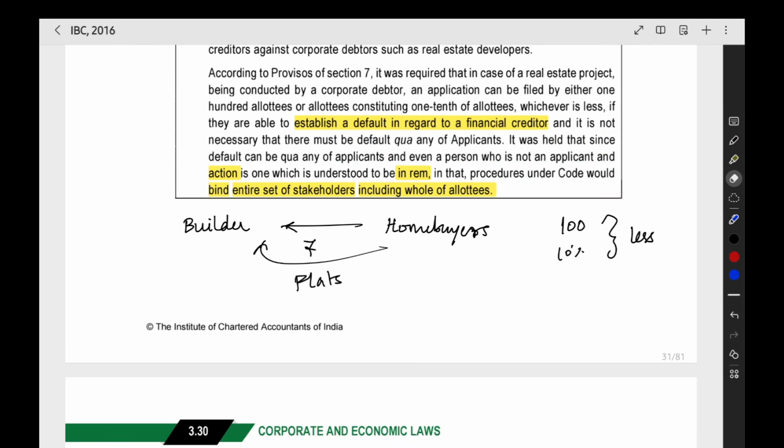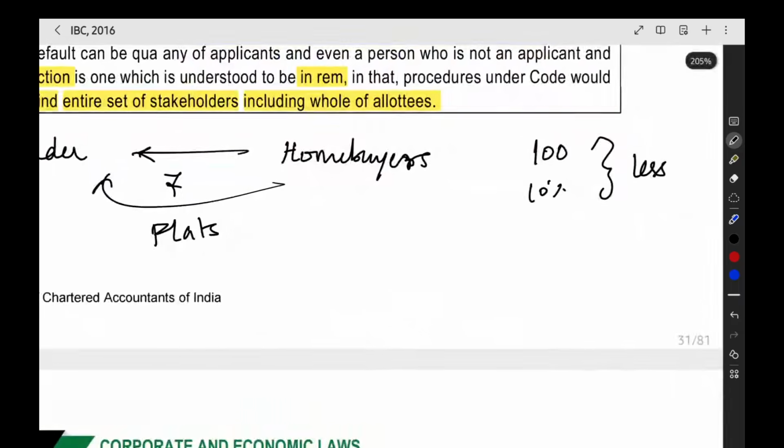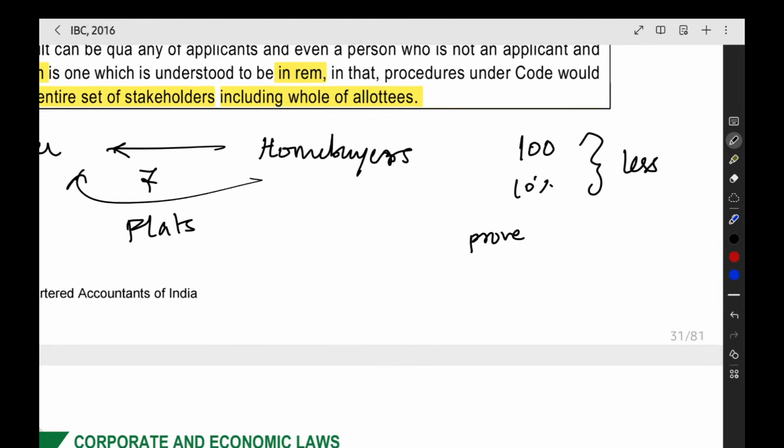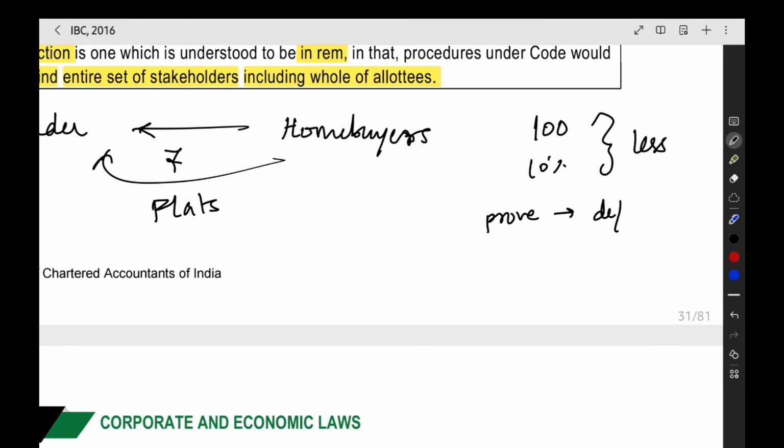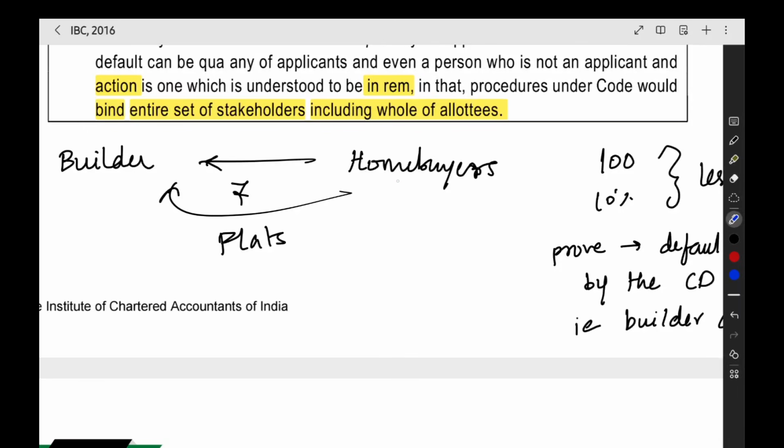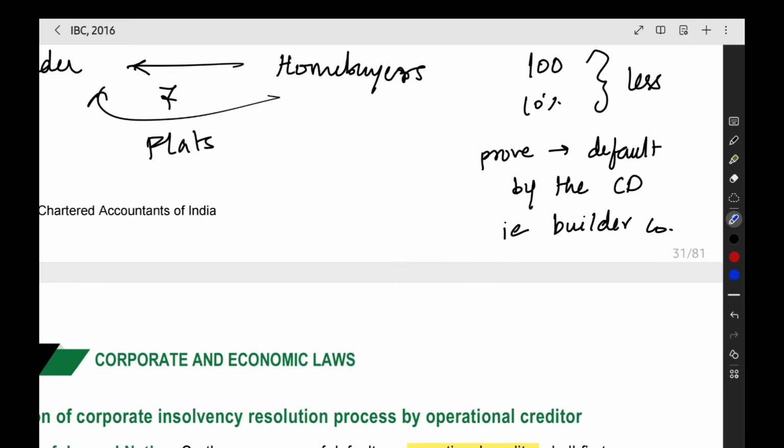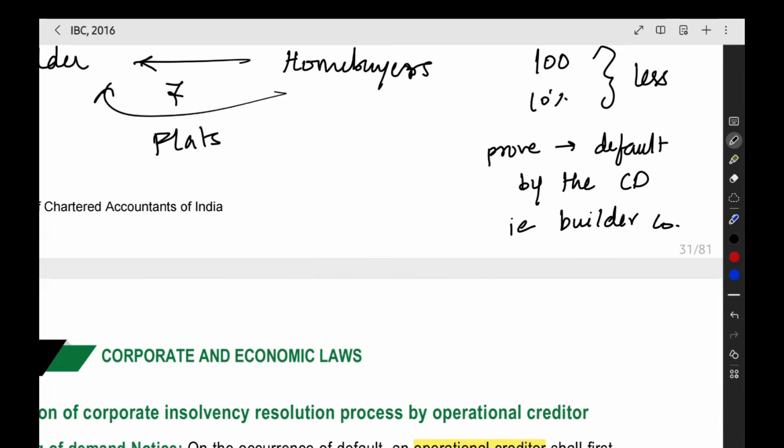That many people should make the application, and in this application they have to prove default by the corporate debtor, that is the builder company. They need not prove default to the home buyers, that the builder did not deliver the flat properly.